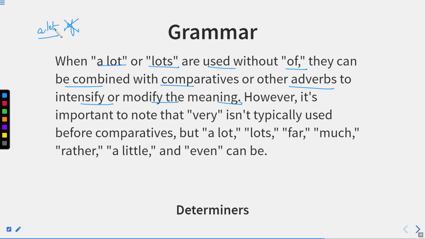They will not be followed by the preposition of, and they can be combined with comparatives, or you can say the comparative degree of adjectives, or other adverbs to intensify or modify the meaning. However, it is important to note that very is not typically used before comparatives, but a lot, lots, far, much, rather, little, a little, and even can be. It means we cannot use the comparative degree after the word very, but we can use it after these expressions.